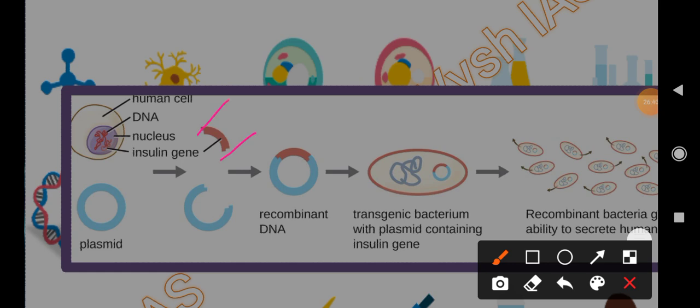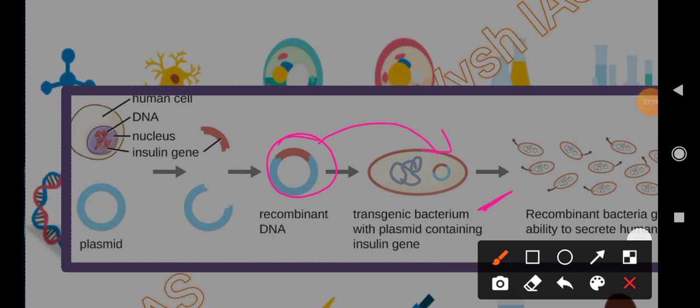Then in some plasmid we will add our gene. Here the insulin gene has been added, and this will be called the vector. I have already told in the previous slide that it can be any virus or any other suitable organism which will act as a ferry molecule, to carry it. So here this plasmid with the recombinant DNA has been added to the transgenic bacterium.